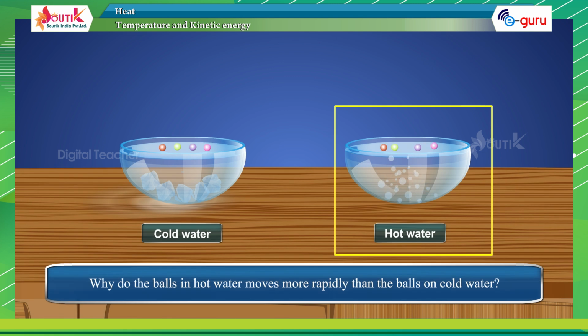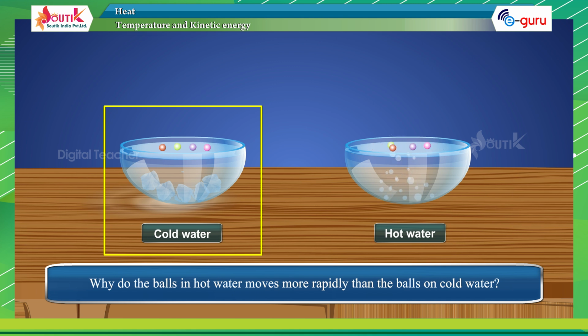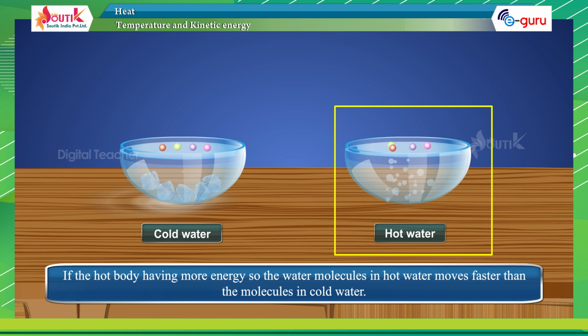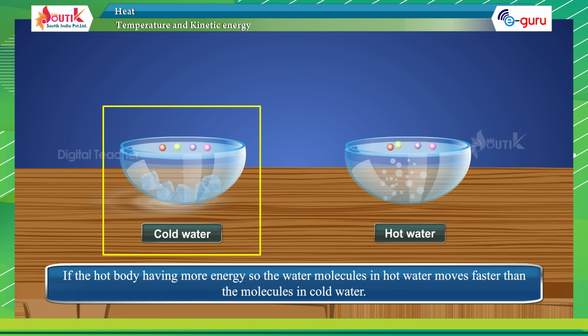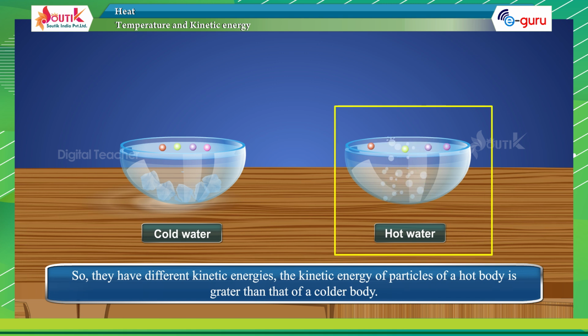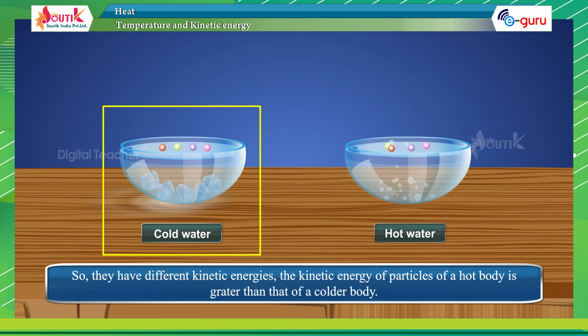Why do the balls in hot water move more rapidly than the balls in cold water? We know that moving bodies possess kinetic energy. The hot body has more energy, so the water molecules in hot water move faster than the molecules in cold water. So, they have different kinetic energies. The kinetic energy of particles of a hot body is greater than that of a colder body.